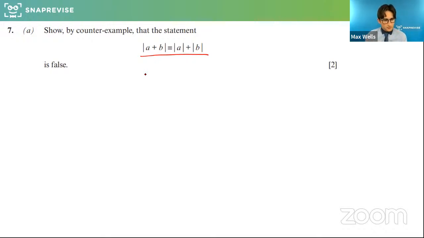Can anyone suggest numbers? Right, we've got a few suggested there. Let's have a little look. We've got to be careful here because some things will work. Some things actually, if I add them and I make it positive, or I make them positive separately and add them, it still gives the same value. So we have to pick one specifically that doesn't work. And it is a bit tricky actually.